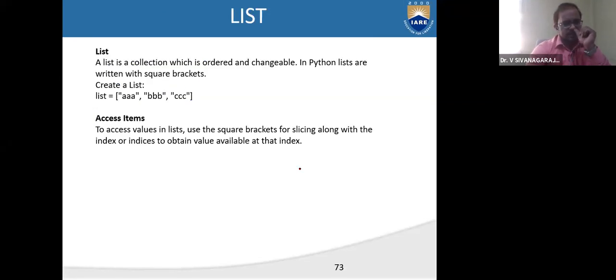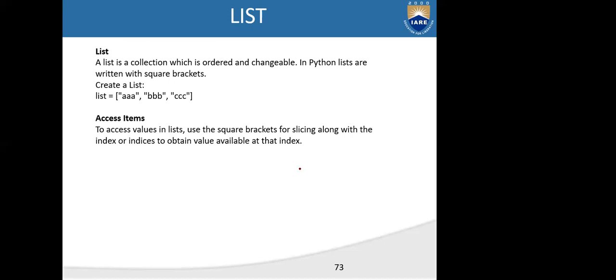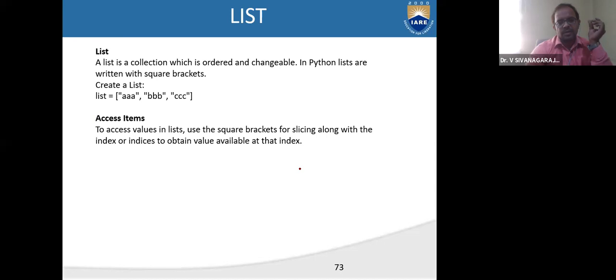And let us start the first topic, list. So we have seen this in the first chapter itself, right? In the first module, under the topic called data types. So what is meant by a list?